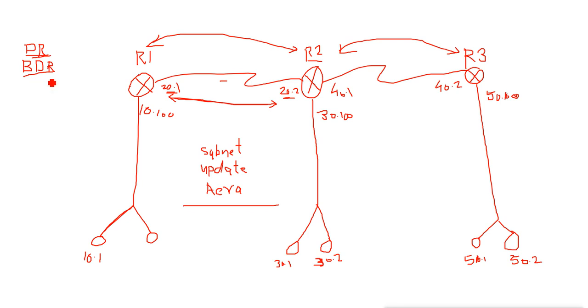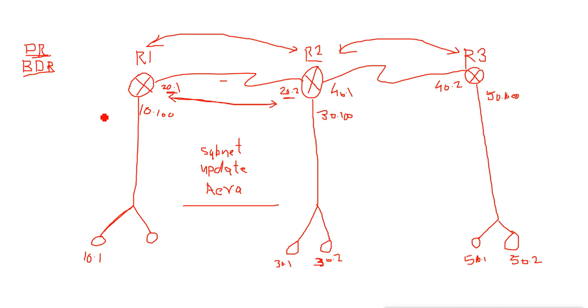It is just like we have a president and vice president. When you lose a president, the vice president takes the place of the presidency and takes the important decisions. So BDR is just a backup designated router. It is also a non-designated router, non-DR like other routers. Only when DR is not available, this BDR takes the place of that DR.